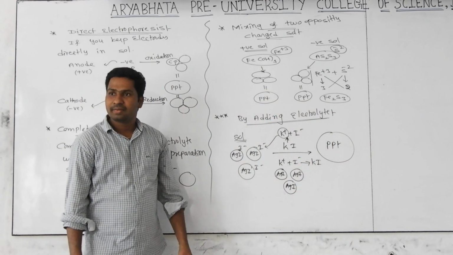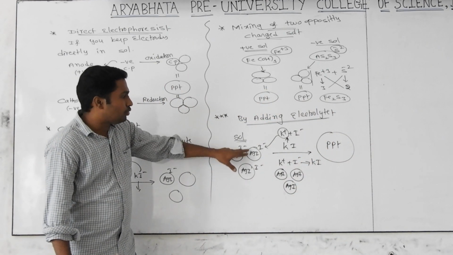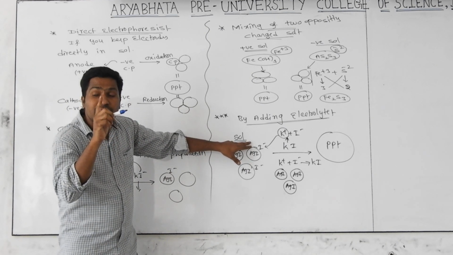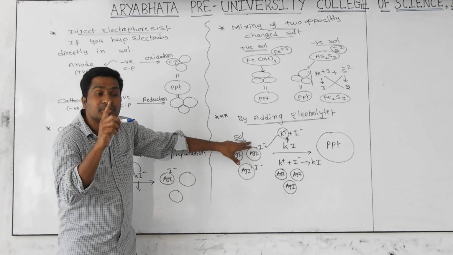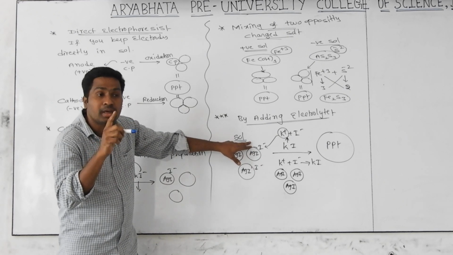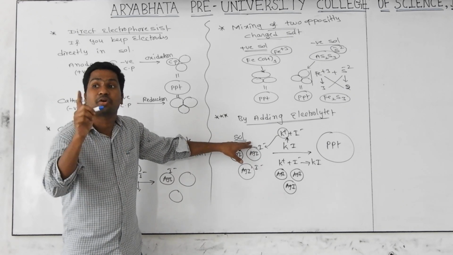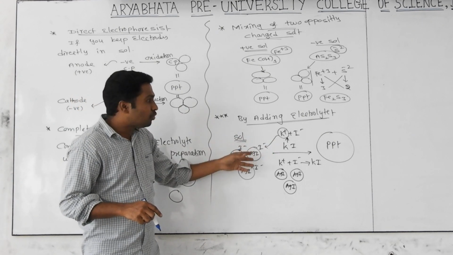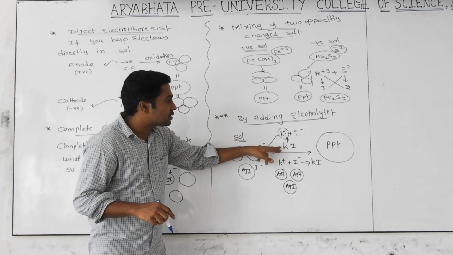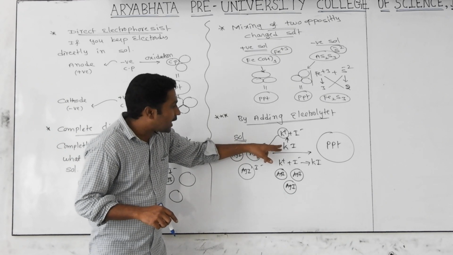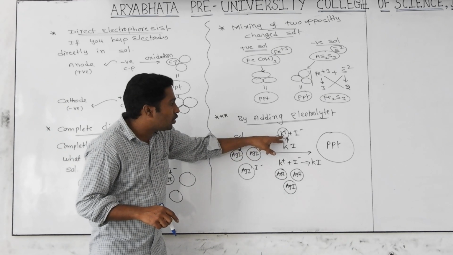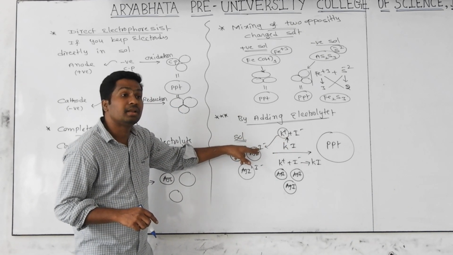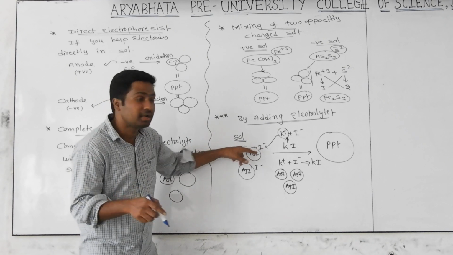Did you get my point? Yes, sir. While preparing the sol, we add electrolyte. That's why we said that only a little bit of electrolyte is enough to stabilize the sol during preparation. If excess electrolyte is there, it causes damage. That's what we are catching here. If you want to disturb them, we compulsorily add some electrolyte from outside. From the added electrolyte, the ion which has opposite charge to the colloidal particle will cause the coagulation.